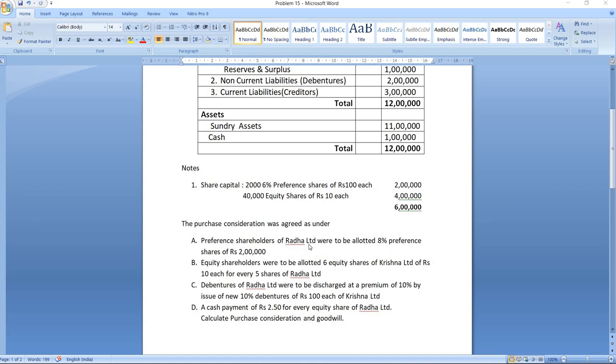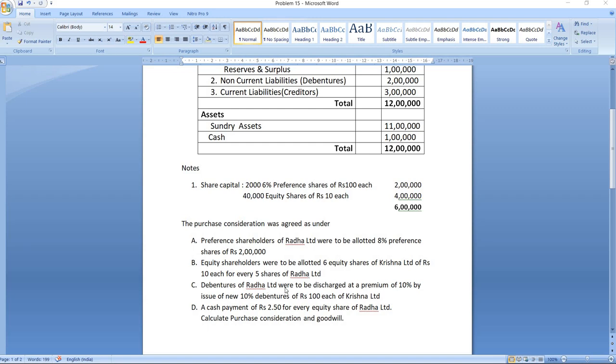Preference shareholders of Radha Limited were to be allotted 8% preference shares of rupees 2 lakhs. Equity shareholders were to be allotted 6 equity shares of Krishna Limited of rupees 10 each for every 5 shares of Radha Limited.